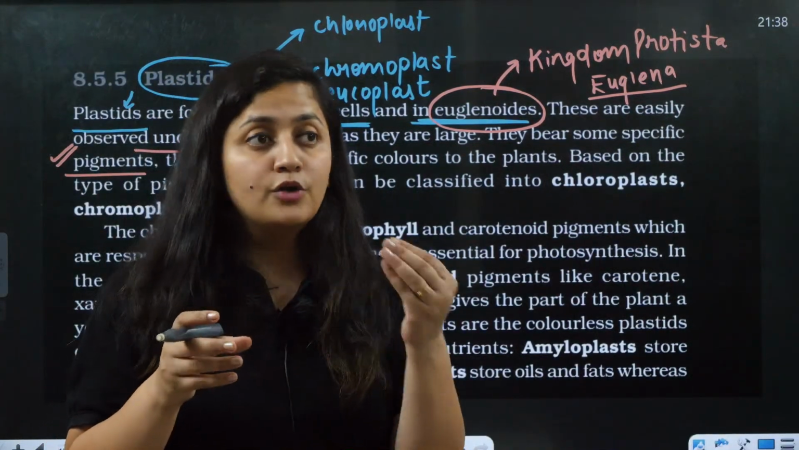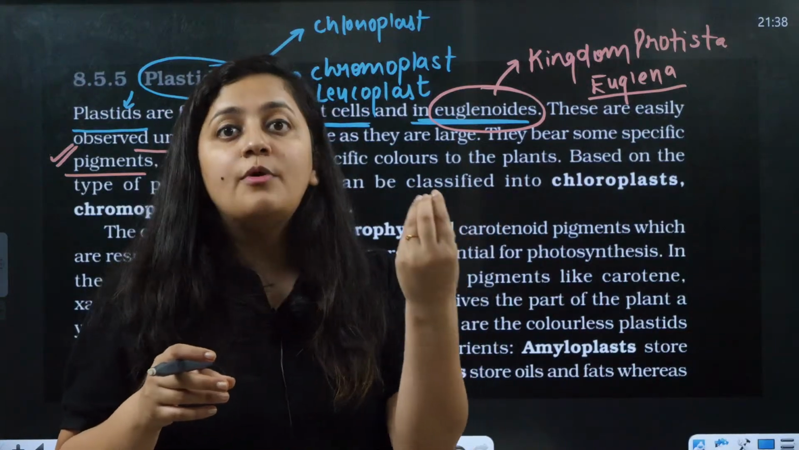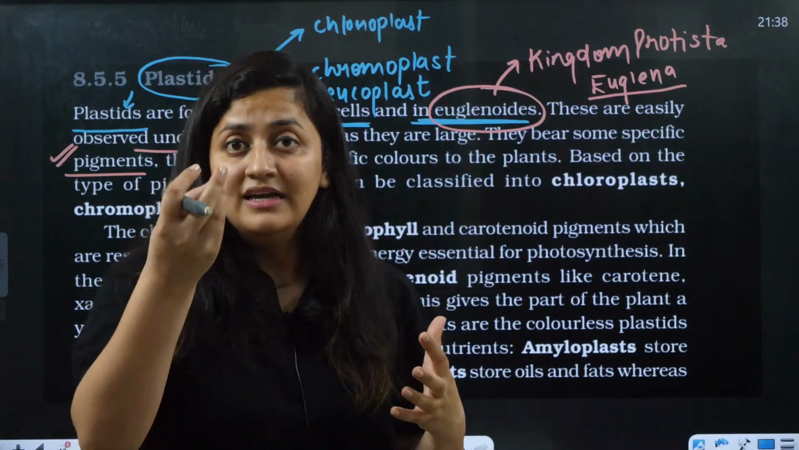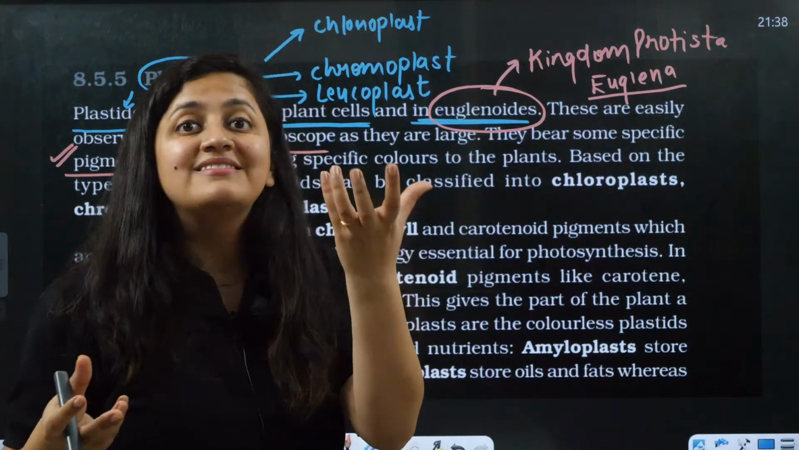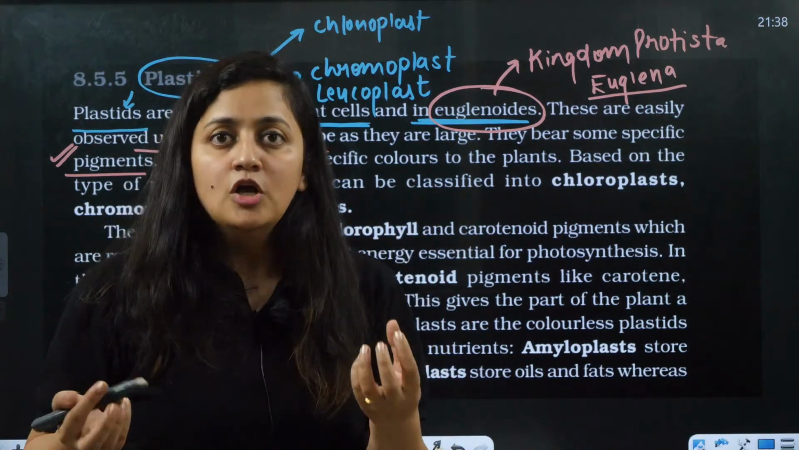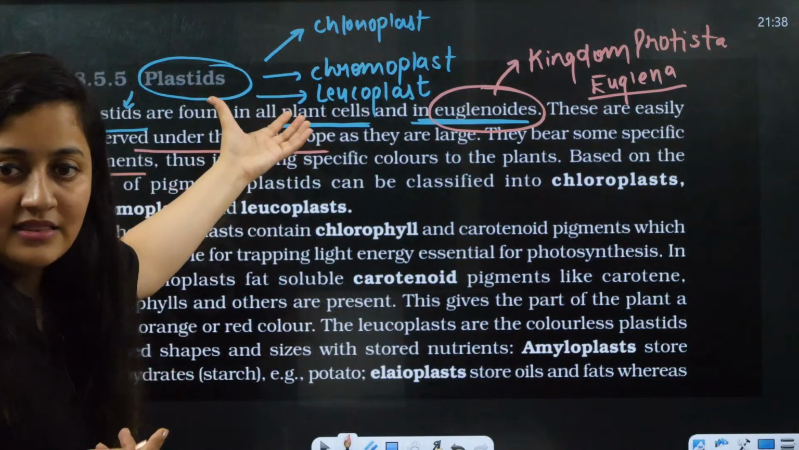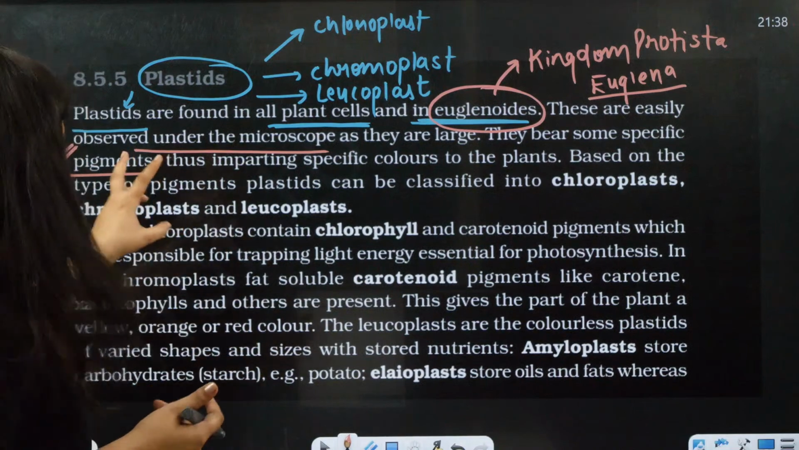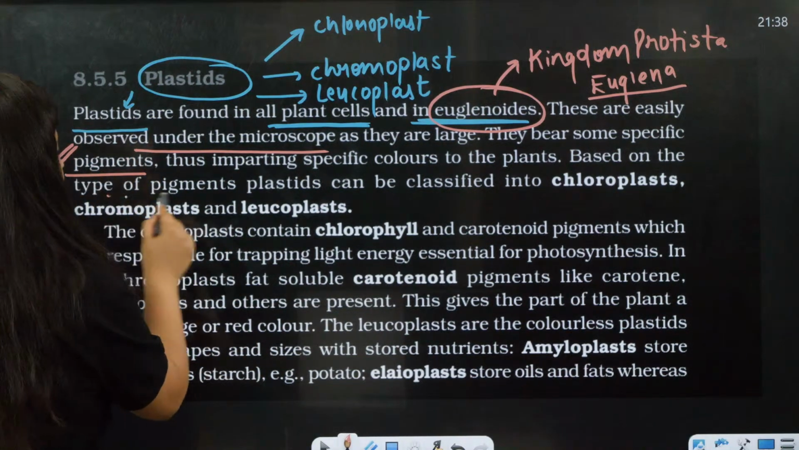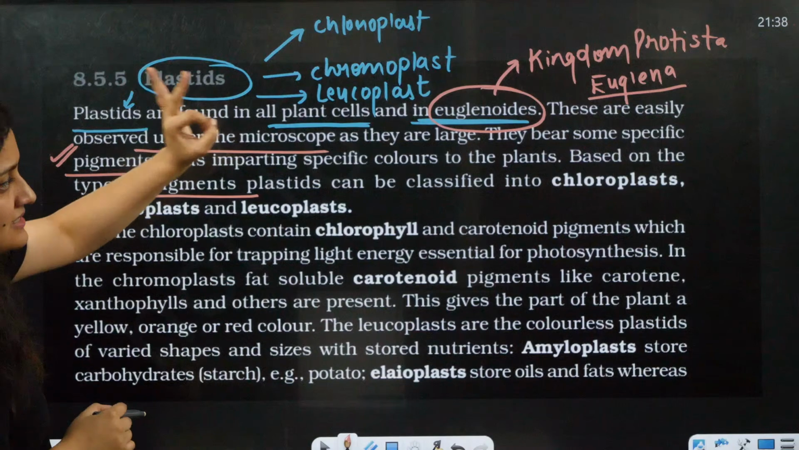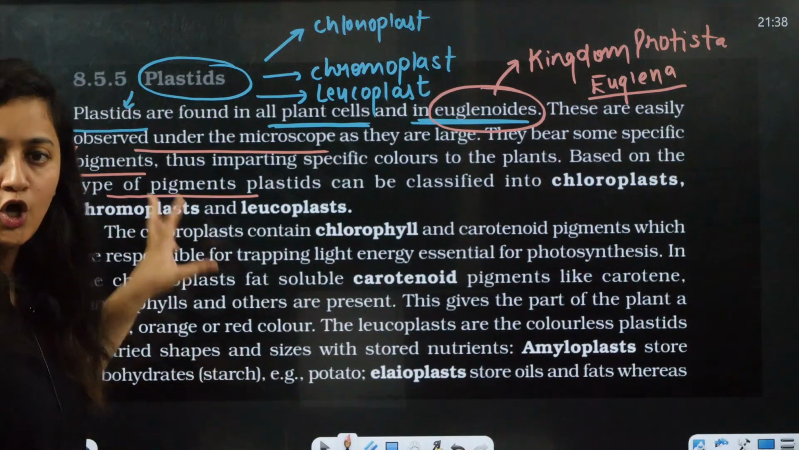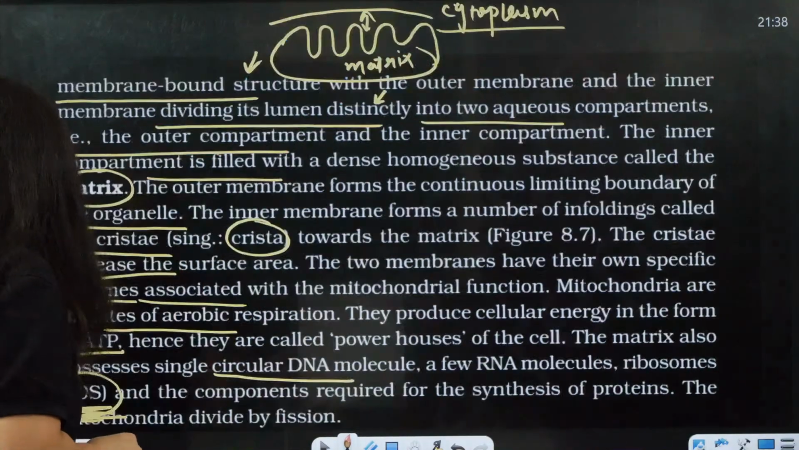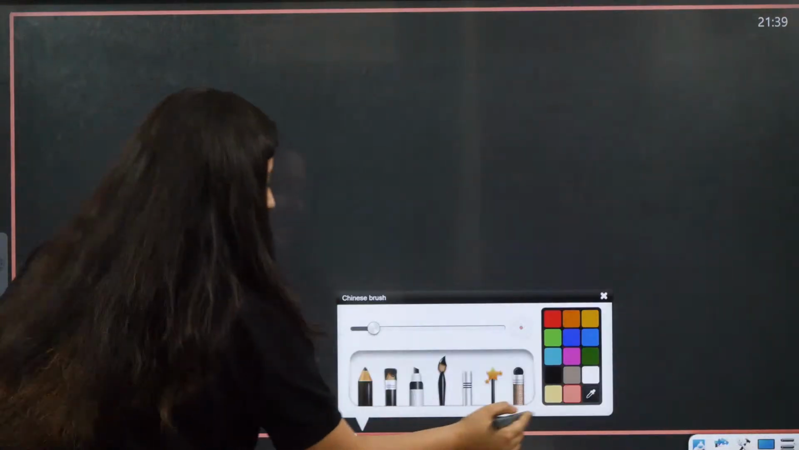If you talk about a plant, you know that leaves are green, and the fruits have different colors. Let's take the example of tomato. Tomato is red in color. Why? Because of the pigments. Those pigments are present in these plastids. Based on the type of pigment, we have three types of plastids: chloro, chromo and leuco. And the most common type is the chloroplast, which we are going to discuss first.